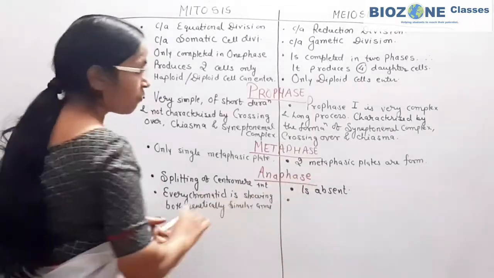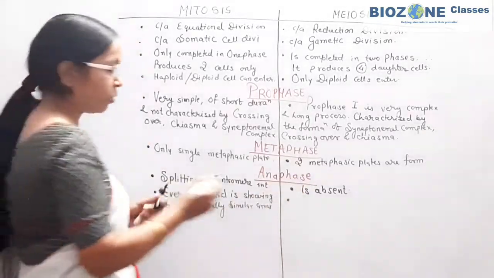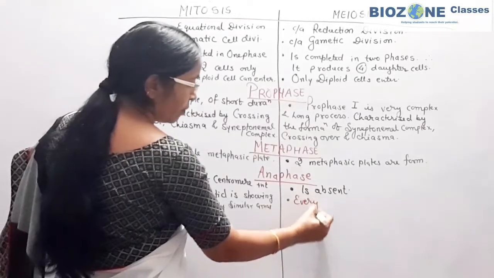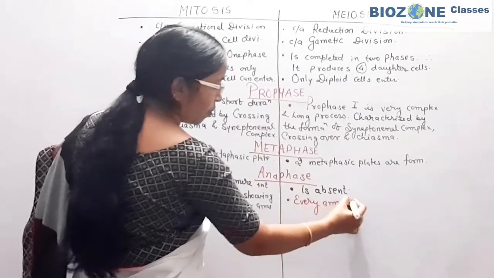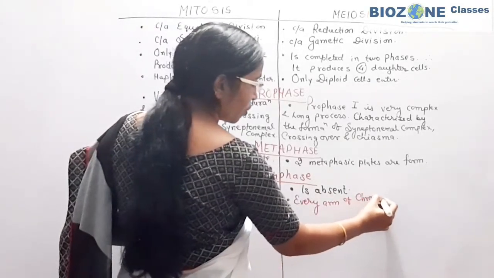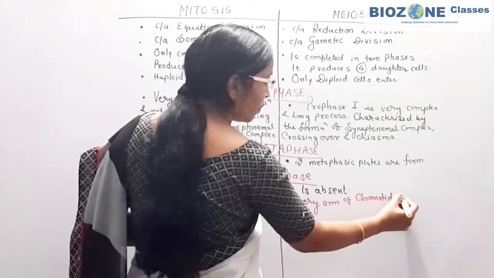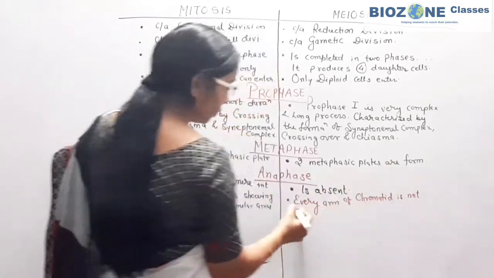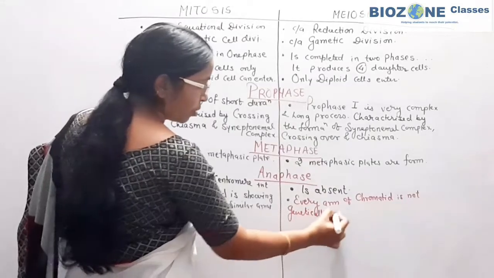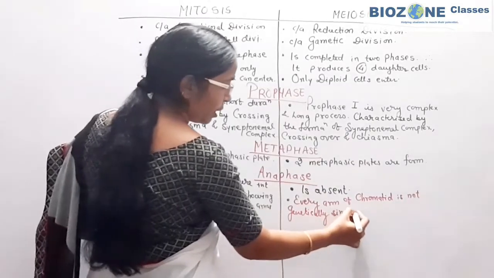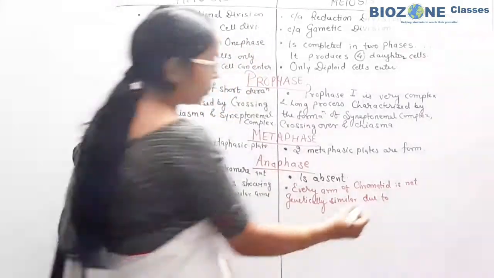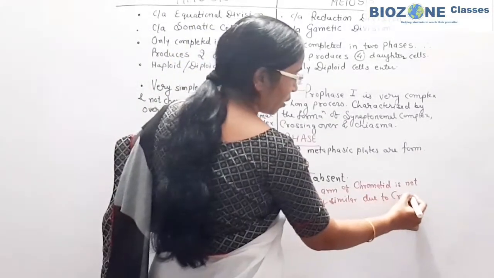But in case of anaphase in meiosis, every arm of the chromatid is not genetically similar due to the phenomenon of crossing over.